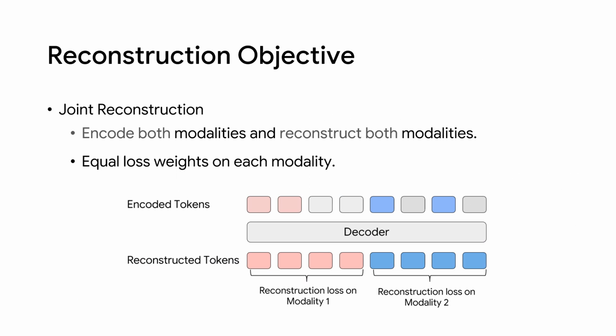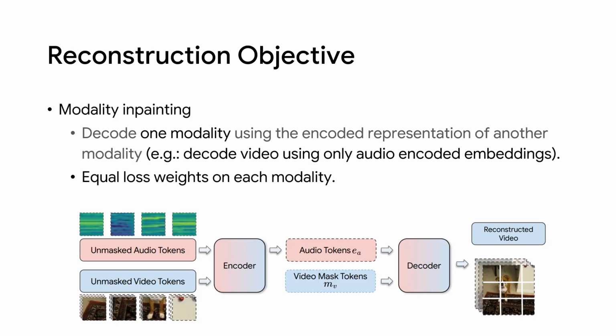In this work, we propose two reconstruction objectives. The first one is a simple joint reconstruction, where we encode and reconstruct both modalities using equal loss weights. The second reconstruction objective is modality inpainting, where we decode one modality using the encoded representation of the other modality. For this to be possible, we need to encode the modalities jointly. Otherwise, the visible tokens will not contain information about the decoded modality.